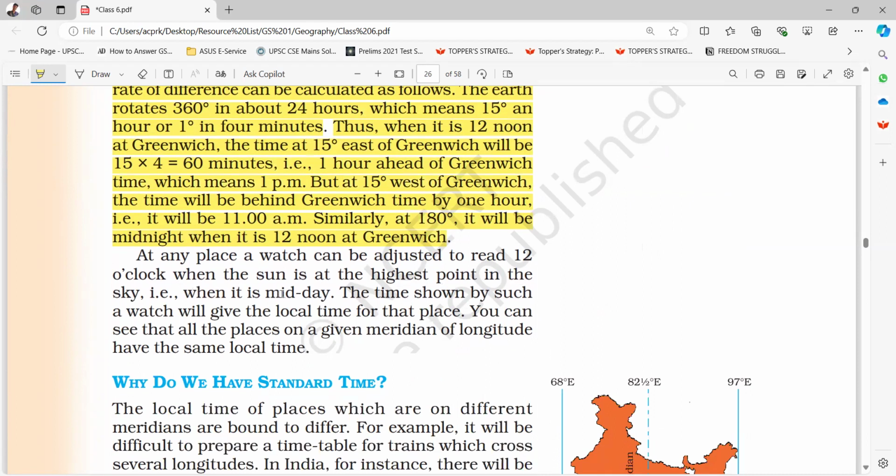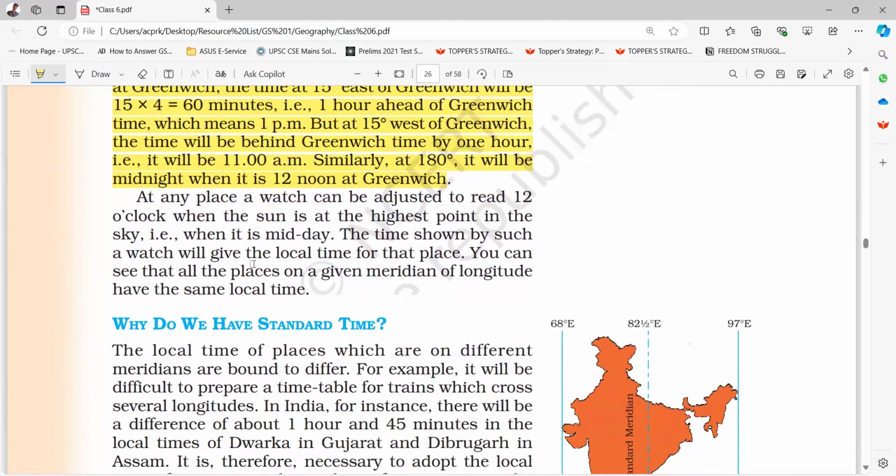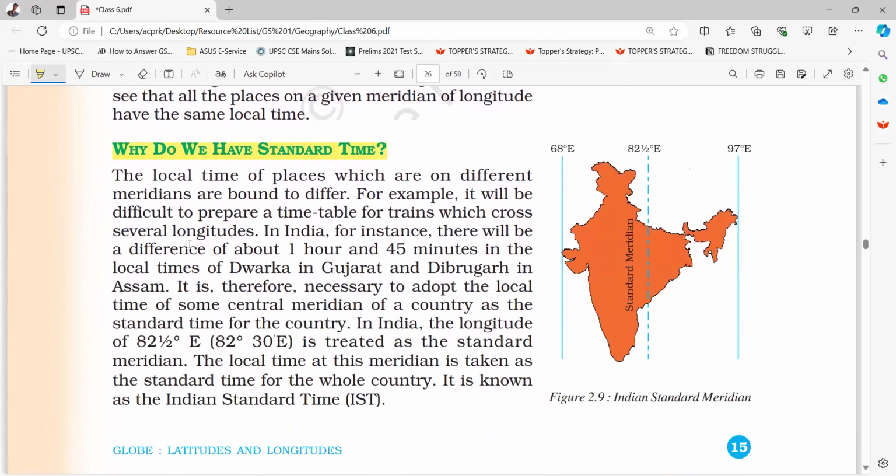That is when it is midday. The time shown by such a watch will give the local time for that place. You can see that the places on a given meridian of longitude have the same local time. Why do we have standard time?